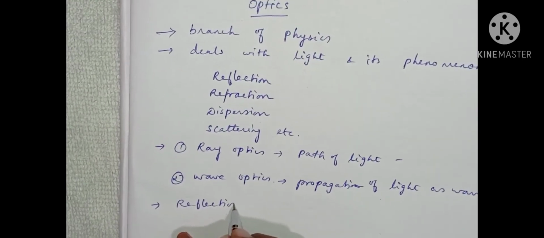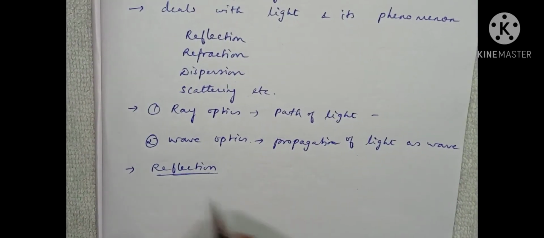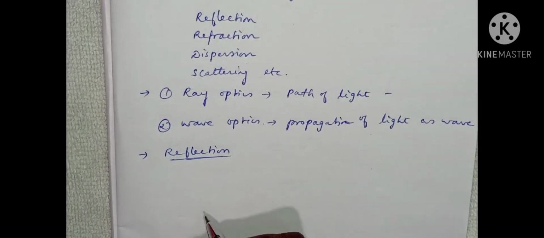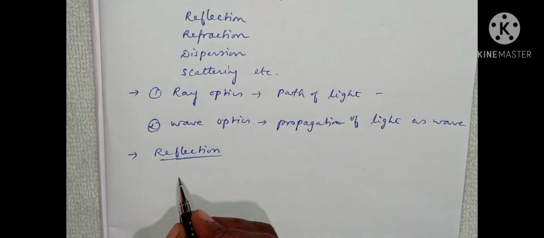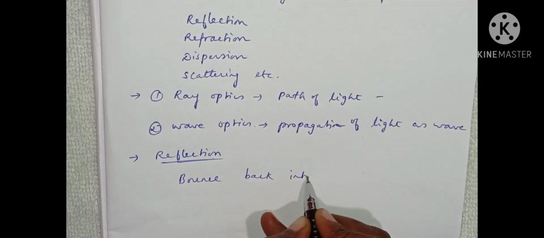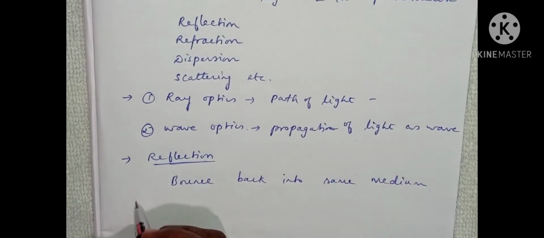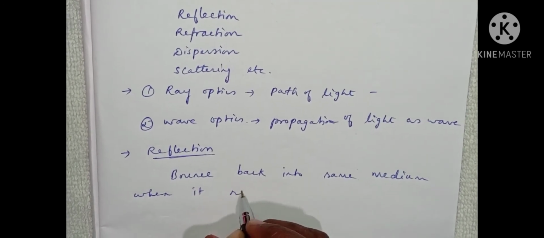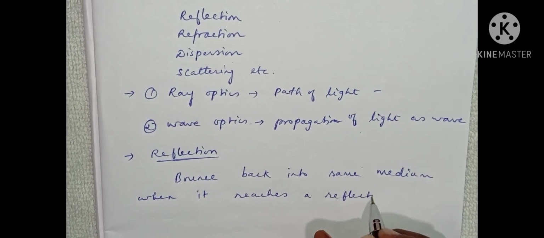First, we discuss reflection. Reflection is the process of bouncing back of light into the same medium when it encounters a reflecting surface. That means bounce back into the same medium when it reaches a reflecting surface.